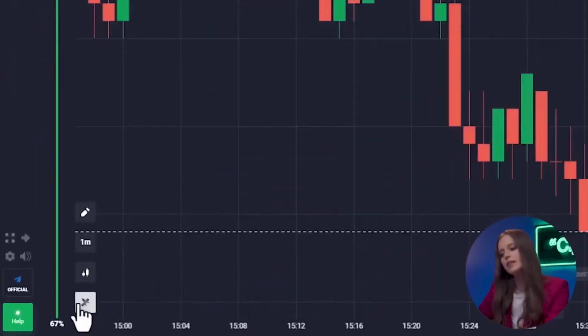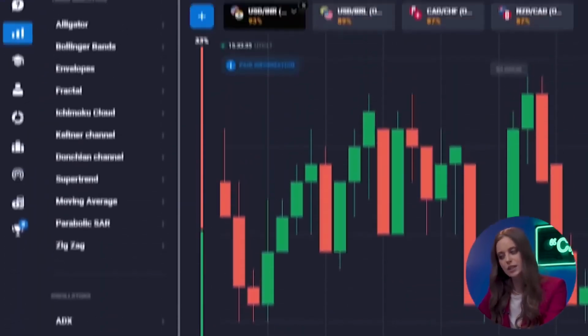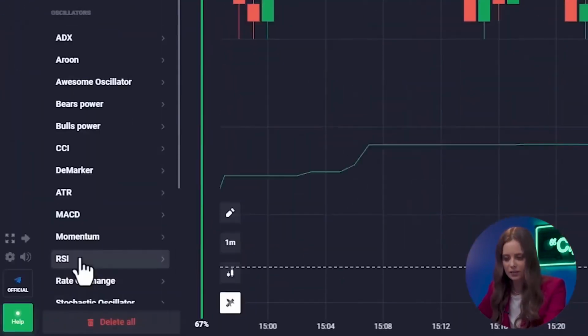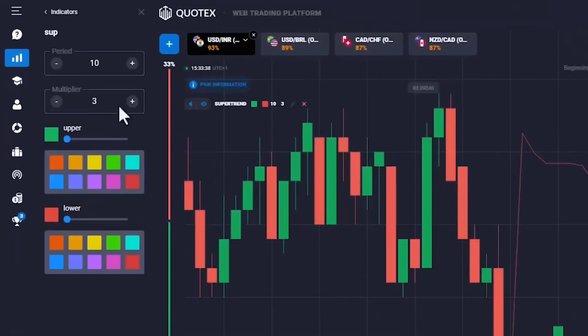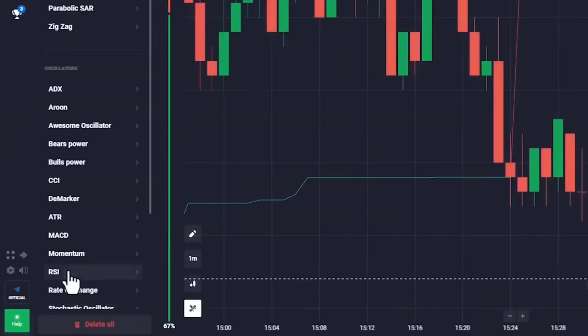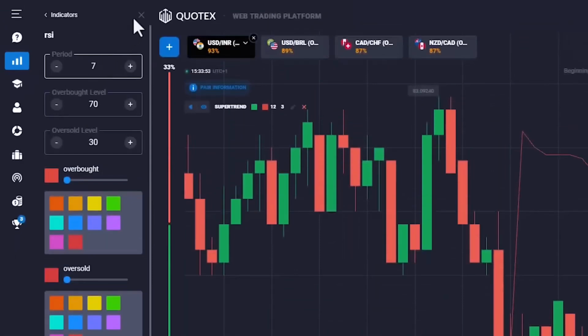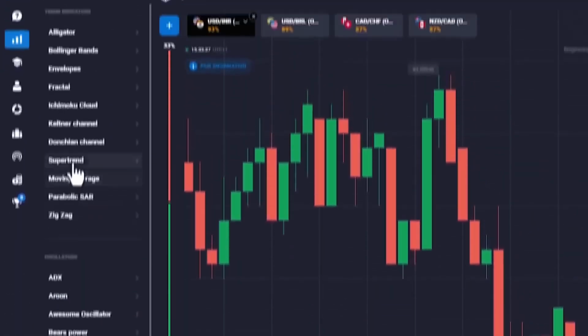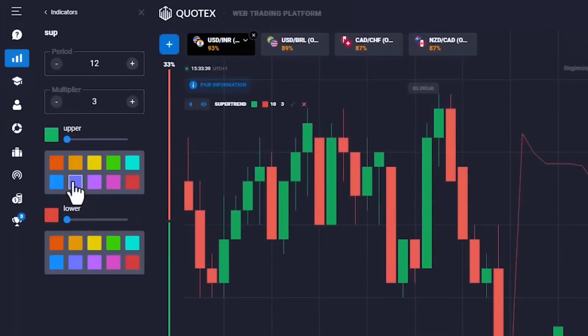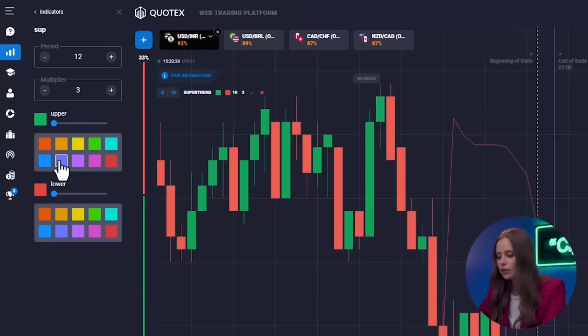And finally, this is the most important thing in our strategy: super trend and RSI indicators. They work very conveniently together. For super trend, set ATR period to 12, and for RSI we change the period to 7. Super trend is a trend following indicator like moving averages and MACD. The super trend indicator is determined by prices and its values indicate the current trend and its strength.